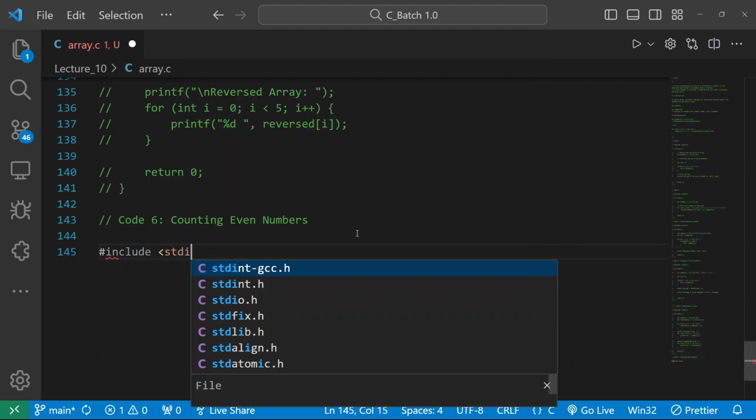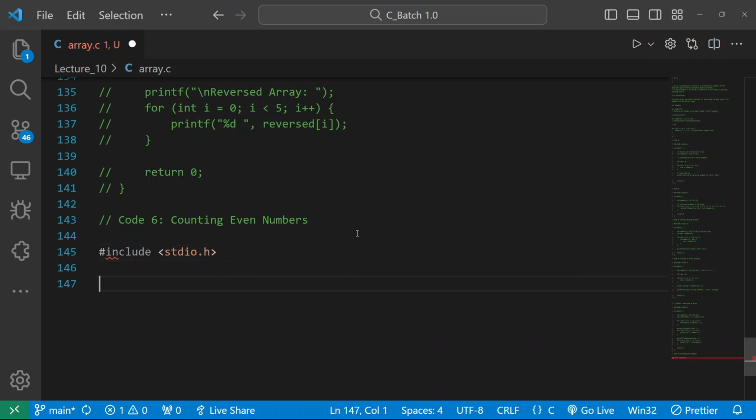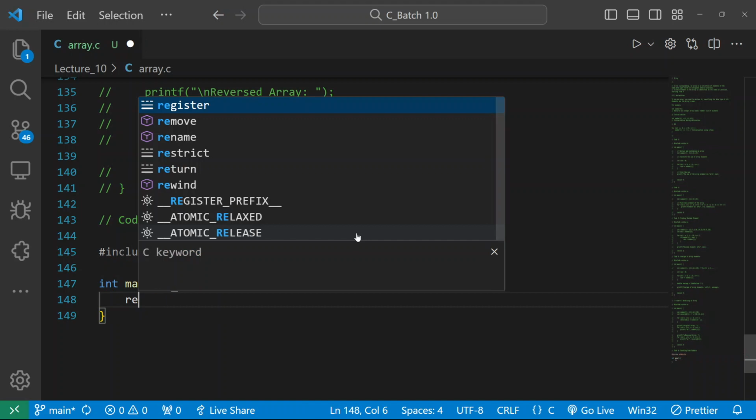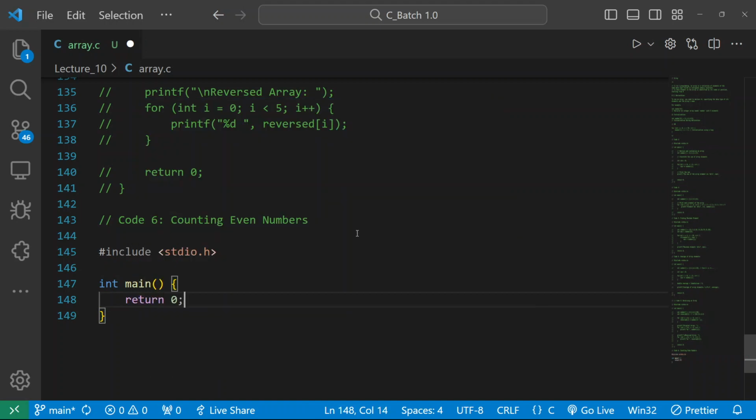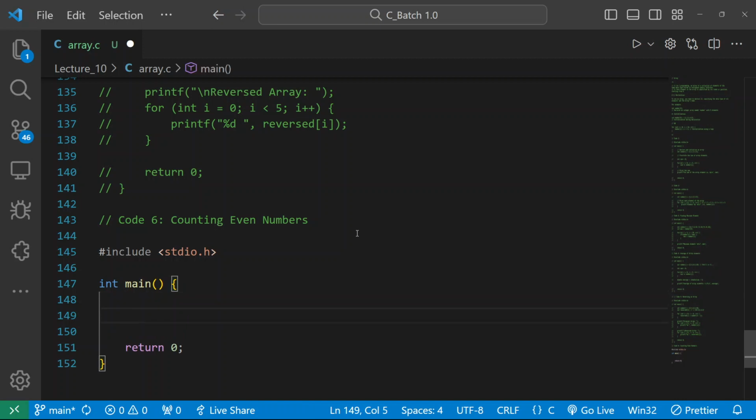#include <stdio.h> int main. Whenever you get any statement, please give at least 10 seconds to think on it. What is it basically telling? Counting even numbers. Okay, we know how we calculate even numbers, how we get even numbers.